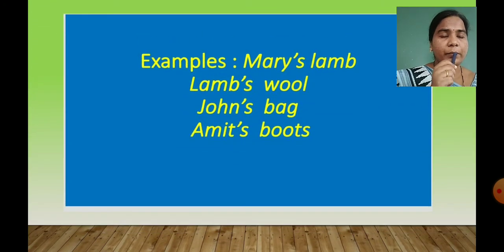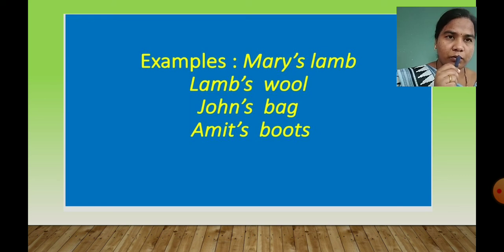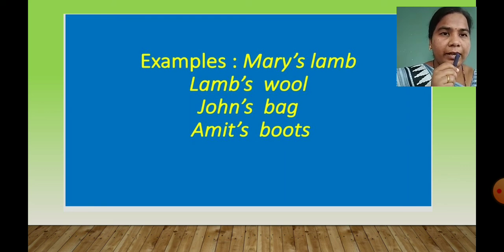So got it, children? Now examples are here. Mary's lamb. See apostrophe S here? Yes. So whose lamb is this? We get answer Mary. Lamb's wool. Okay. See apostrophe S? Yes. Whose wool? Lamb's. Then John's bag. Whose bag? So we get answer John.